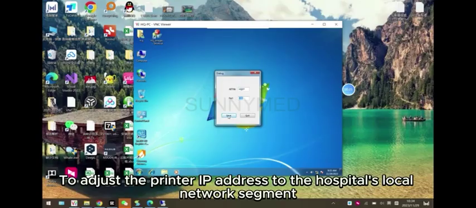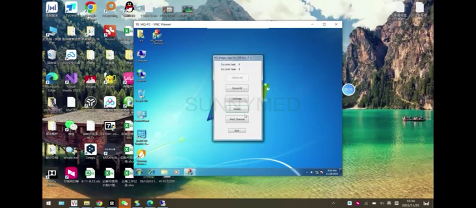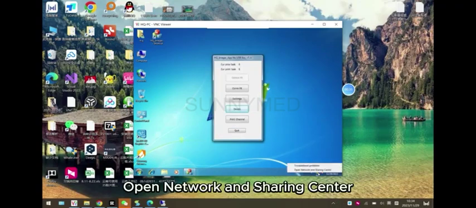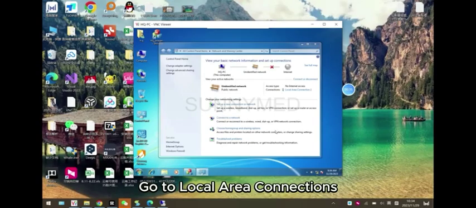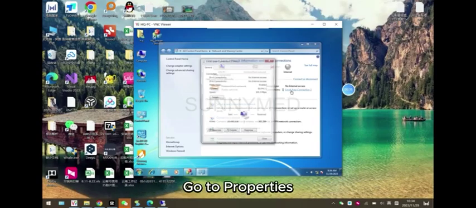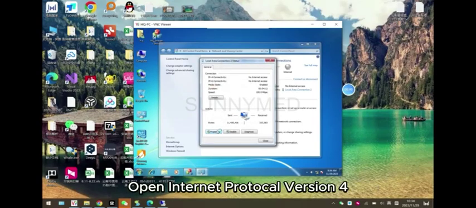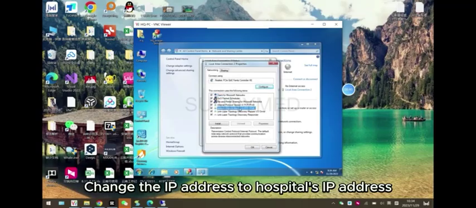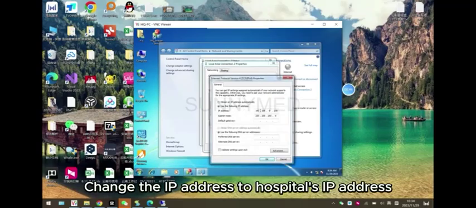To adjust the printer IP address to the hospital's local network segment, open Network and Sharing Center. Go to Local Area Connections. Go to Properties. Open Internet Protocol version 4. Change the IP address to hospital's IP address.